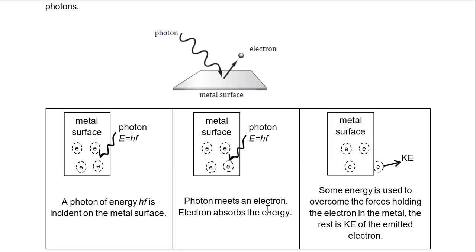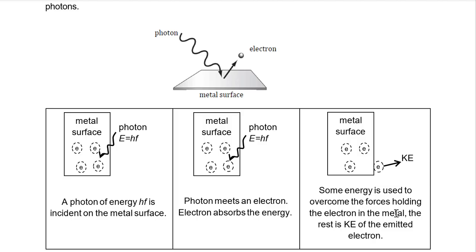Alright, the photon is a packet of energy. When it enters a metal surface, it hits an electron. The electron takes in the energy. Then it thinks about it: do I have enough energy to escape the metal surface? That means overcoming the forces holding the electrons in the metal. If the answer is yes, then I can escape the metal surface.